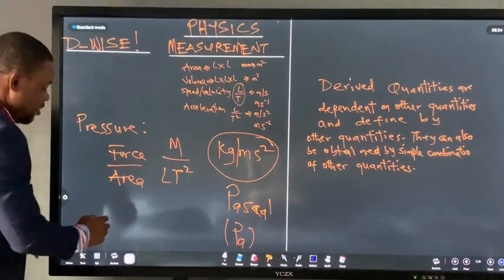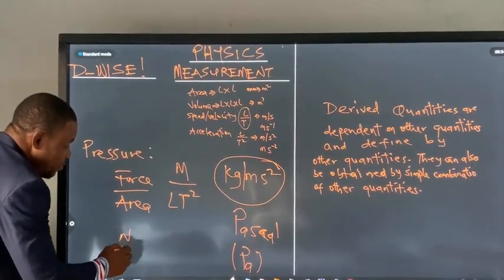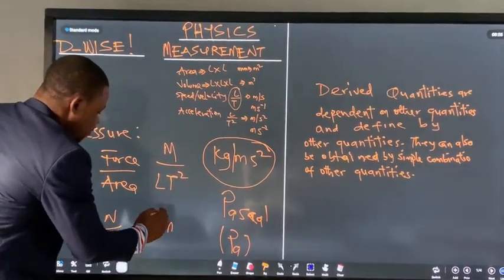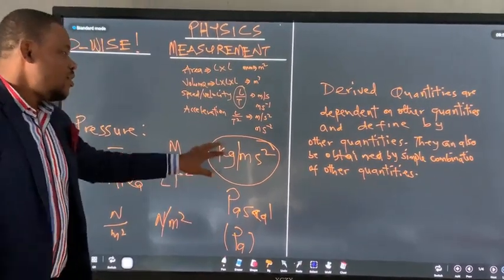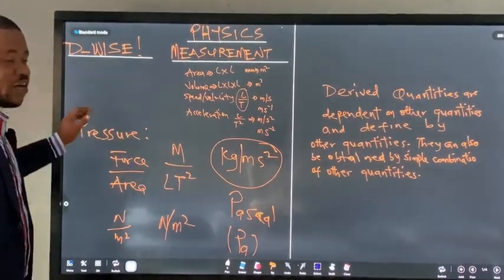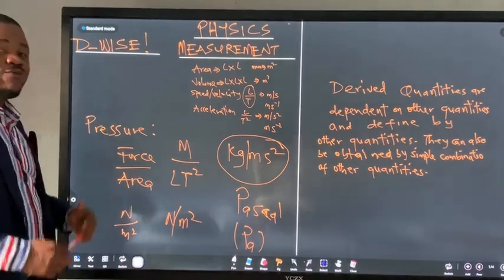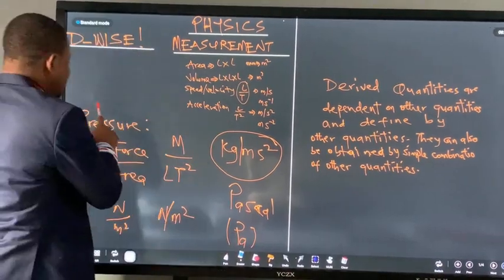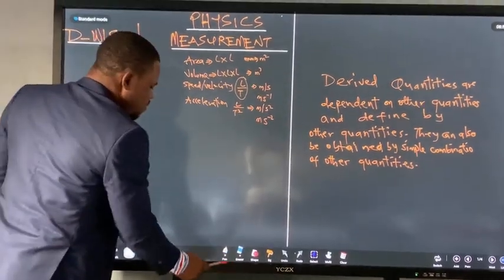And we can remember that we said the unit of force is Newton, right? And the unit of area is meter squared. So I can also have Newton over meter squared. Newton per meter squared. All of these are units of pressure: Newton per meter squared, Pascal, kilogram per meter per second squared. Any one you see in examination is acceptable. In fact, for pressure, we have so many different combinations and types of units. When we do pressure as a topic, I will explain all of those.